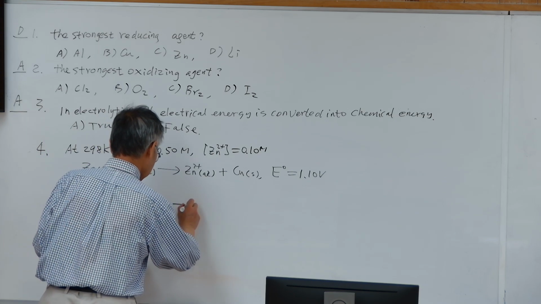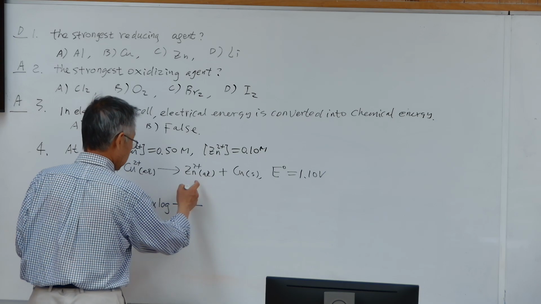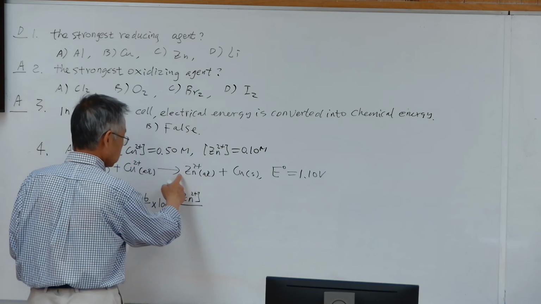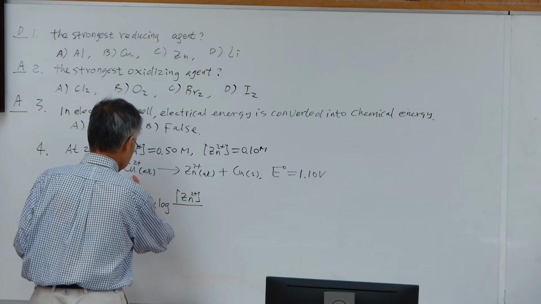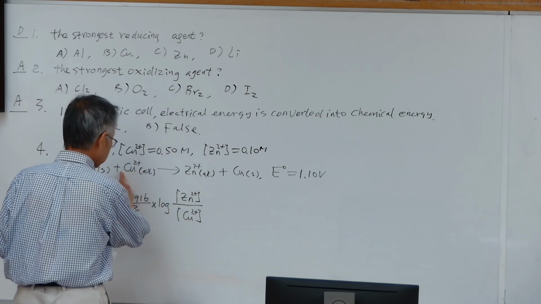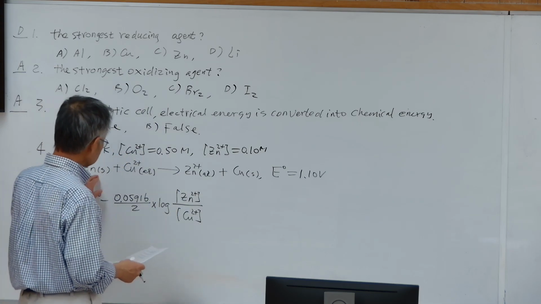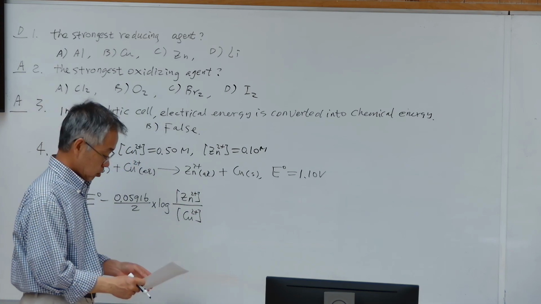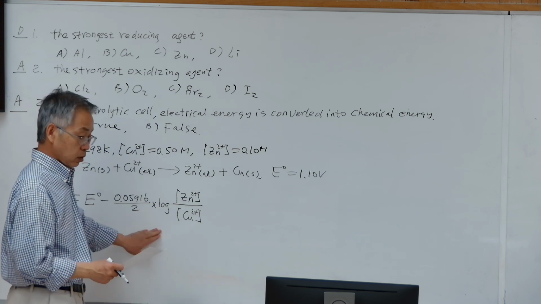Then the log part is product on top, with exponent equal to its coefficient, 1, and reactant on the bottom, exponent also 1. The solid doesn't need to be there because solid concentration is always 1. This we call the Nernst equation.